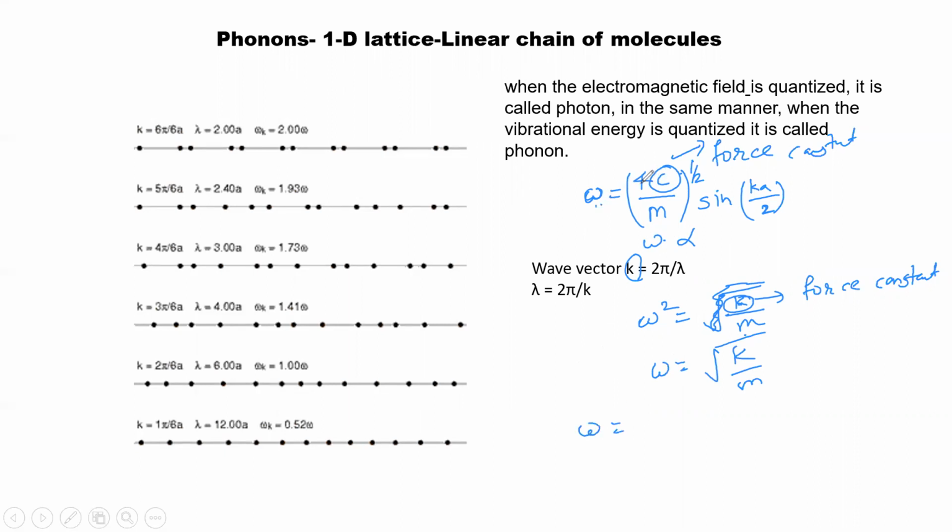The same equation is there, with a factor of 2, so 2 root C by m. If we take the square of this, we get 4C by m, and then sin square Ka by 2. Right? So it is almost the same equation. You can observe here omega square equal to K by m, C by m.